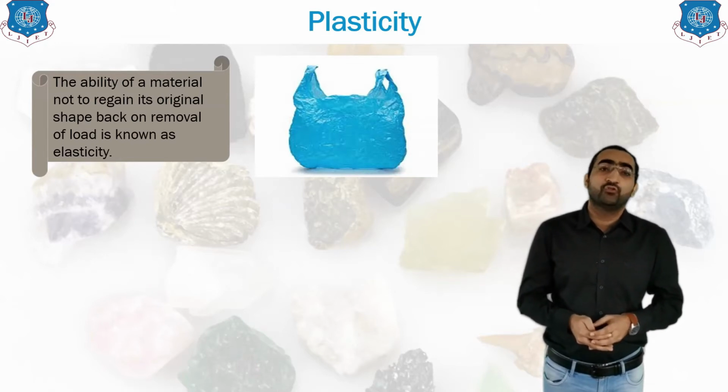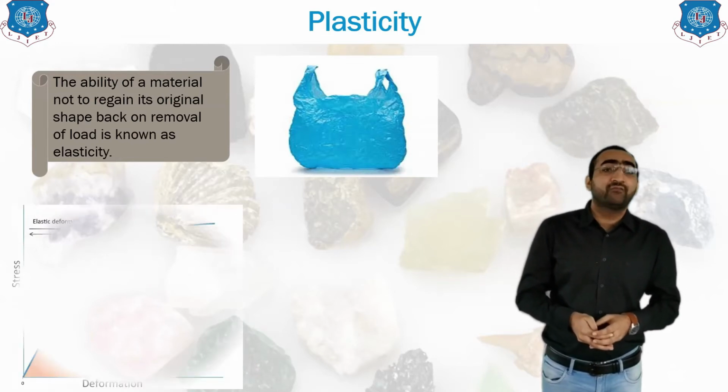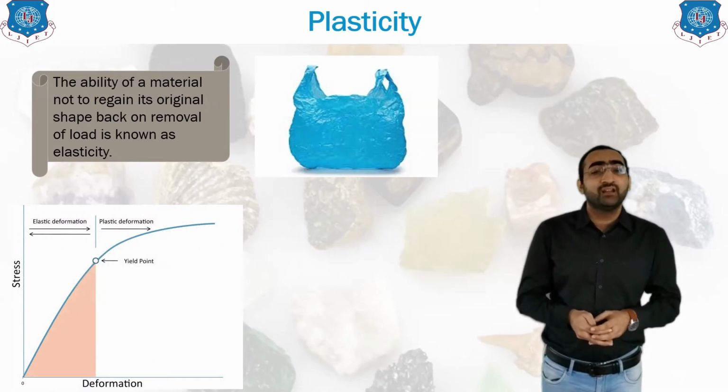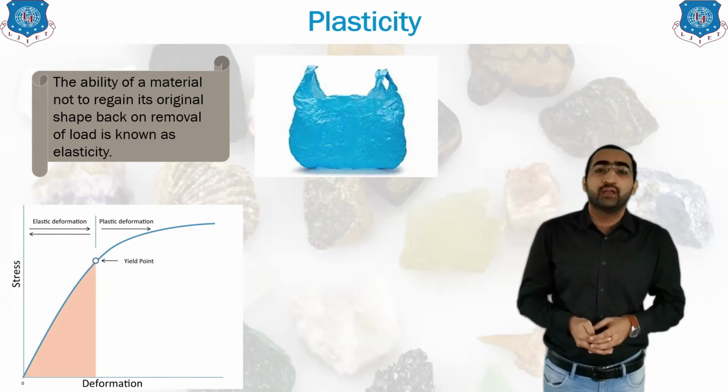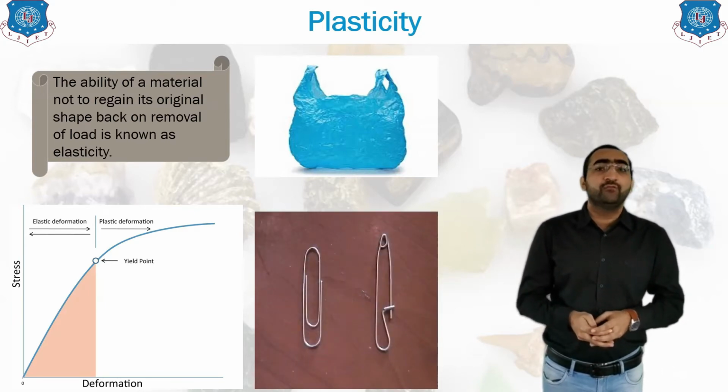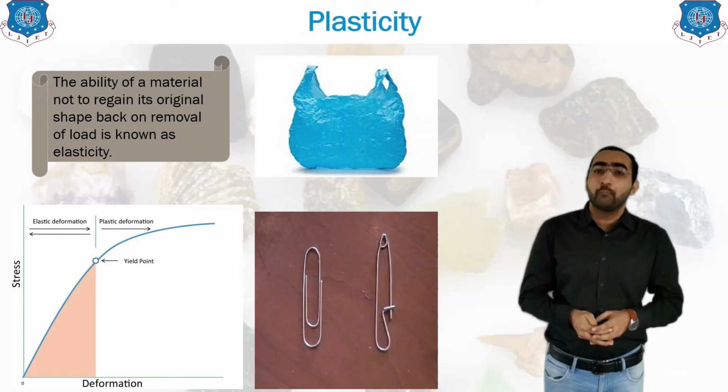Now in the graph you can see after the elastic region your plastic region will start. That means after elasticity your plasticity will begin. Let us take an example of a U-pin. If you take a U-pin and change its shape, then after unloading you will not get the U-pin back into its original shape.